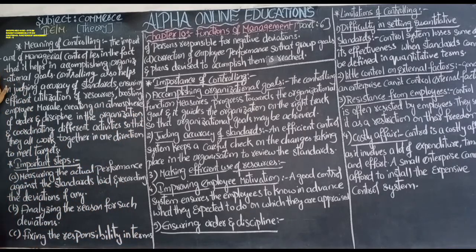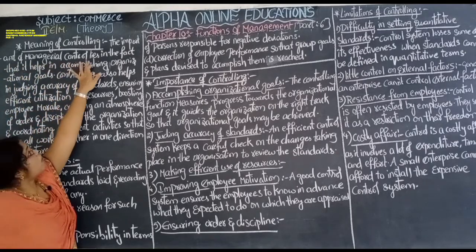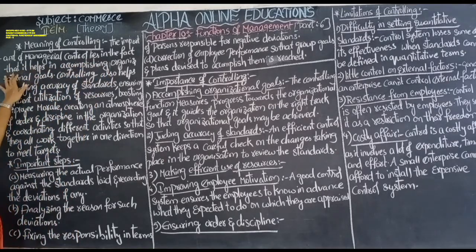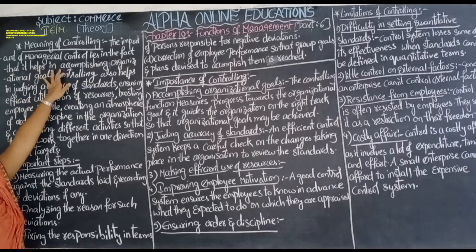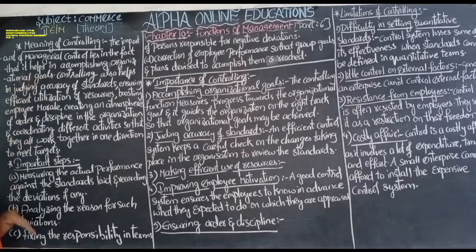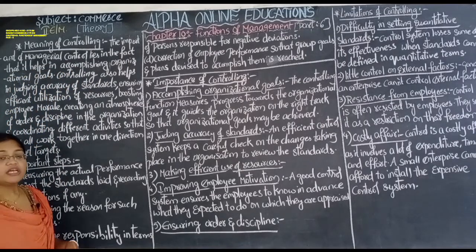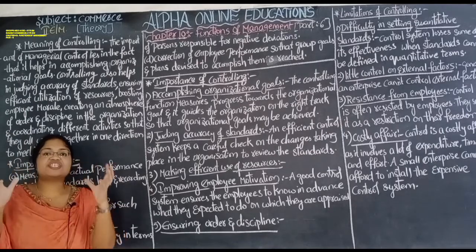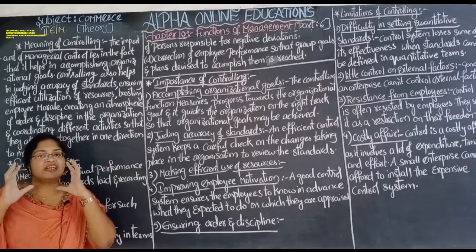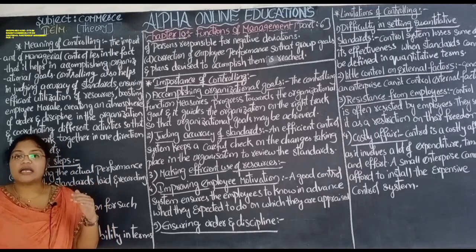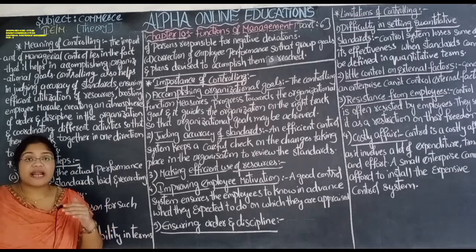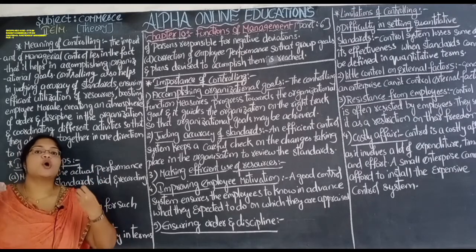First, the meaning of controlling. The importance of managerial control lies in the fact that it helps in accomplishing organizational goals. So controlling helps the organization to achieve its goals.